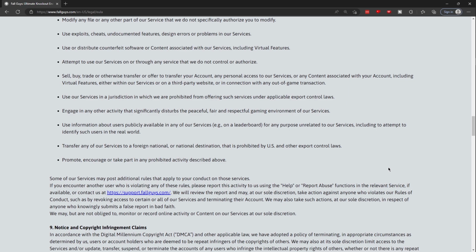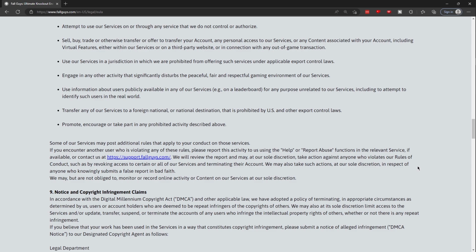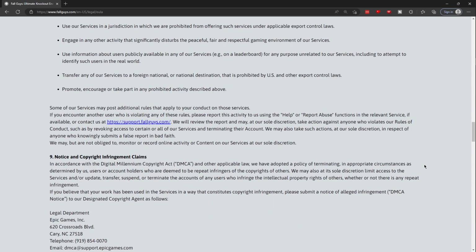Use our services in a jurisdiction in which we are prohibited from offering such services under applicable export control laws. Engage in any other activity that significantly disturbs the peaceful, fair, and respectable gaming environment of our services. Use information about users publicly available in any of our services, e.g. on a leaderboard, for any purpose unrelated to our services, including to attempt to identify such users in the real world. Transfer any of our services to a foreign national or national destination that is prohibited by U.S. and other export control laws. Promote, encourage, or take part in any prohibited activity described above.